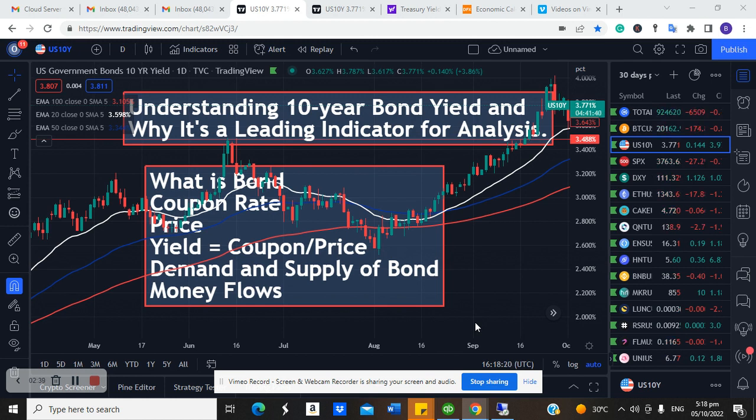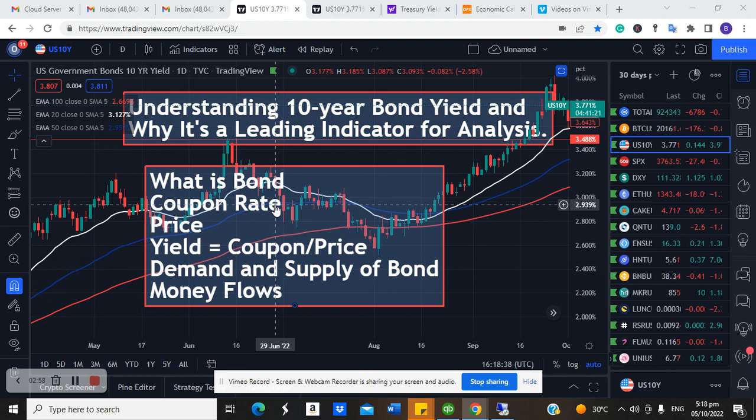Now, when you borrow money from investors, you are expected to pay interest on that particular fund that you have borrowed. So the interest you pay on that money is what we call coupon rate. So coupon rate is actually the interest you pay on the money you have borrowed.